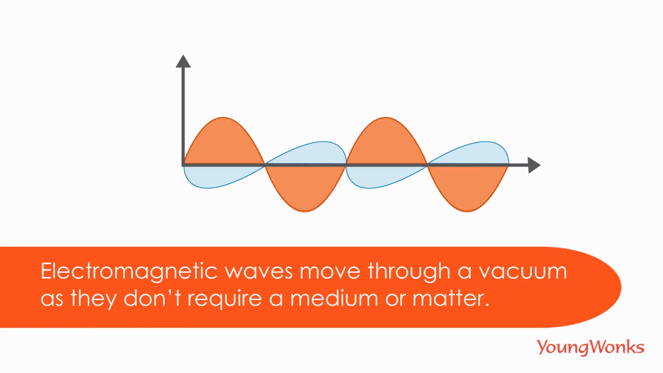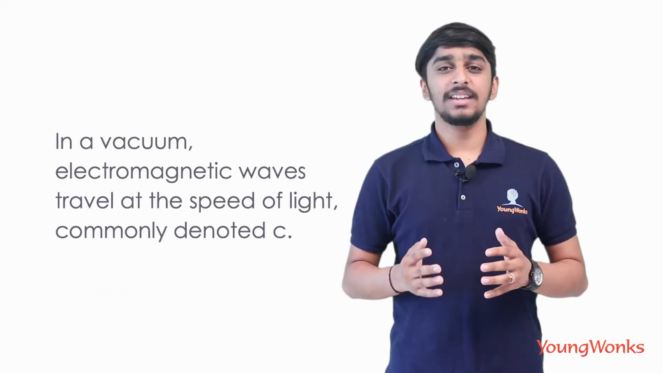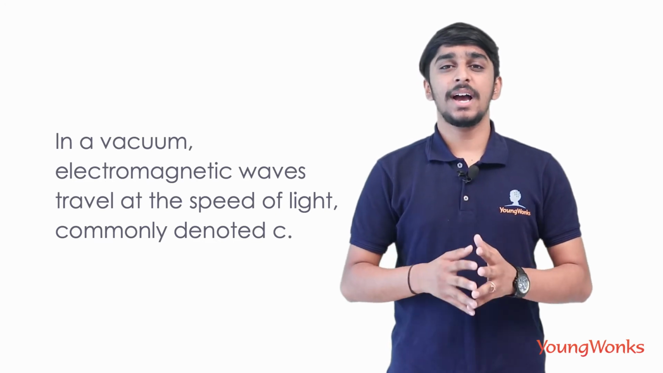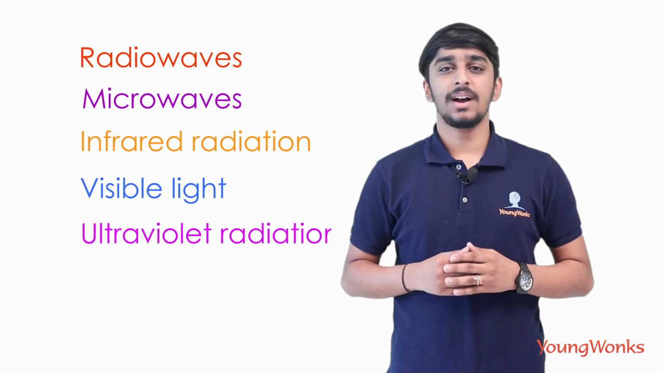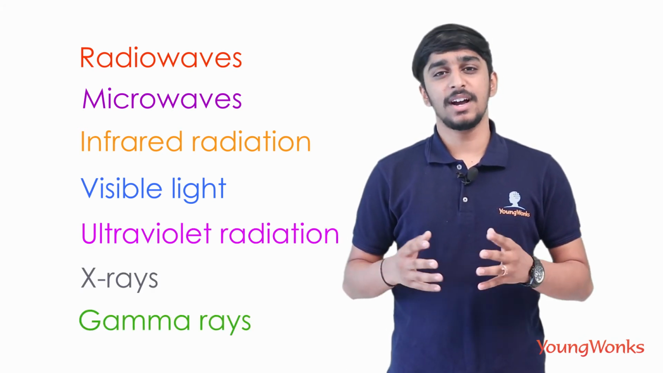Electromagnetic waves, on the other hand, are waves that move through a vacuum, as they don't require a medium or matter. In a vacuum, electromagnetic waves travel at the speed of light, commonly denoted as c. Electromagnetic waves can have different frequencies. Such waves are typically known by different names, as they have various sources and effects on matter. In order of increasing frequency and decreasing wavelength, the waves are as follows: radio waves, microwaves, infrared radiation, visible light, ultraviolet radiation, X-rays and gamma rays.